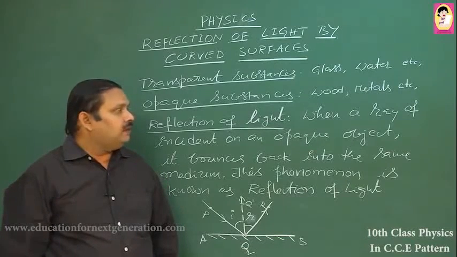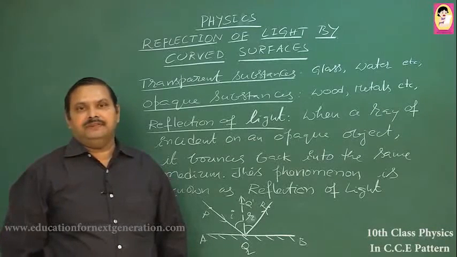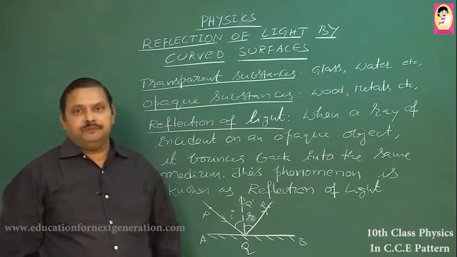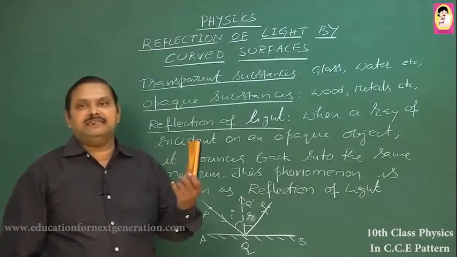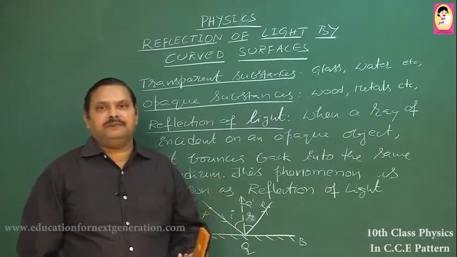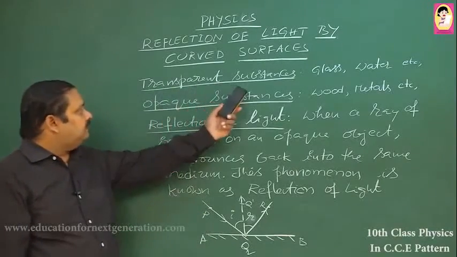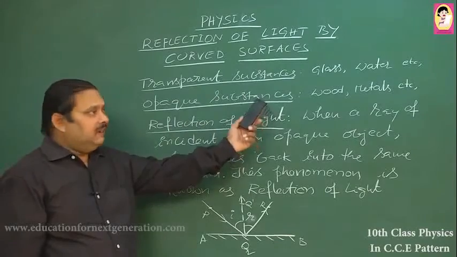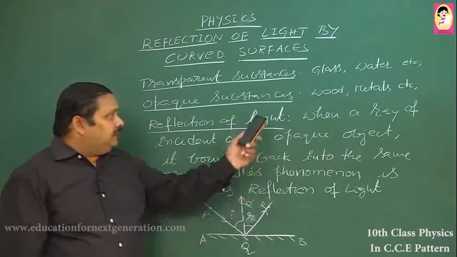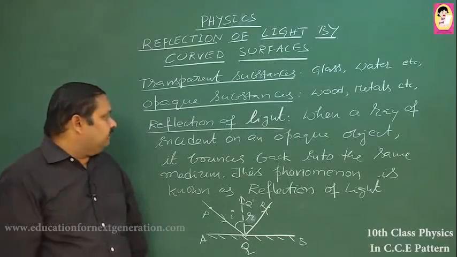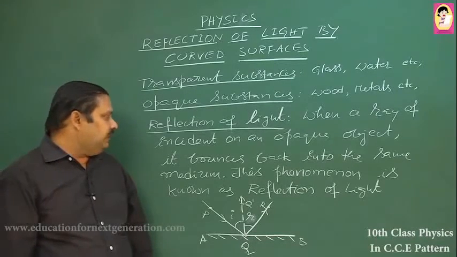Wood, metal, rocks, these materials will not allow the light rays to pass through them. That means we cannot see through wood. Suppose this is a wooden object. I cannot see through this wooden object, so it is an example of an opaque material or opaque object. So, basically the broad classification of substances is transparent substances and opaque substances. Now, let us come to the definition of reflection of light. Listen, when a ray of light is incident on an opaque object, it bounces back into the same medium.